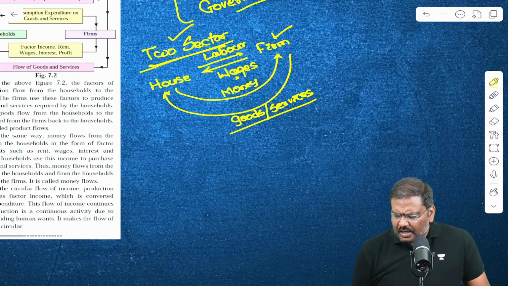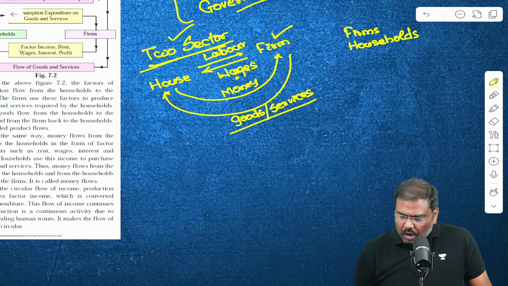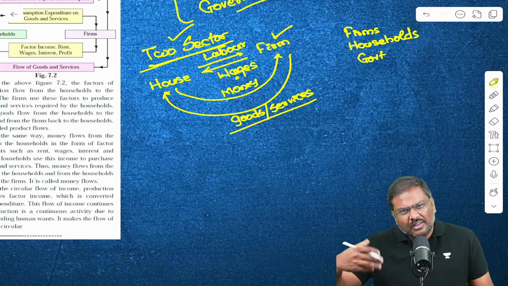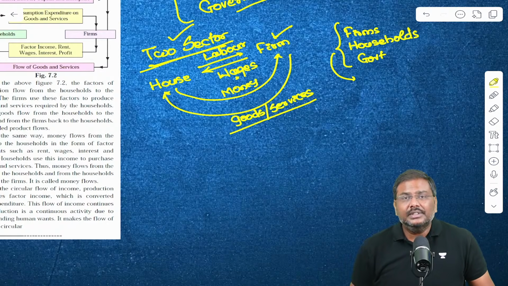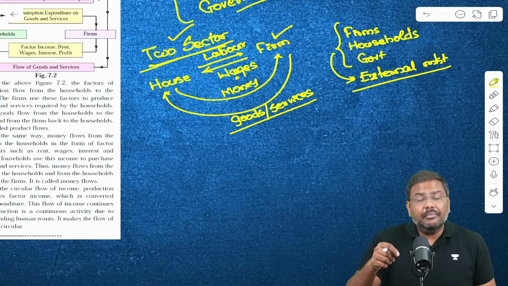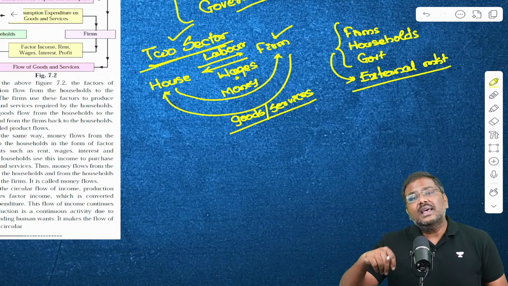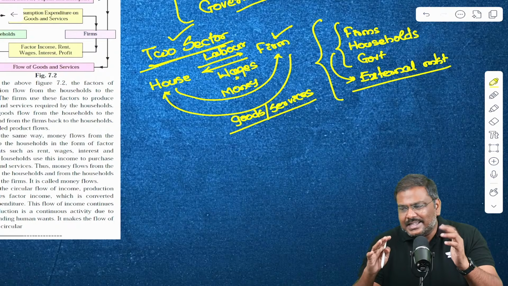We have the private sector, that is the companies or the firms. In addition to firms, we have households. In addition to households, we have the government. These are present anyways in the three-sector model. Now, in addition to all the three, we also have the fourth, that is the external market. How is the external market connected to all of this? You will be exporting as well as importing. All the four put together is called a four-sector model.